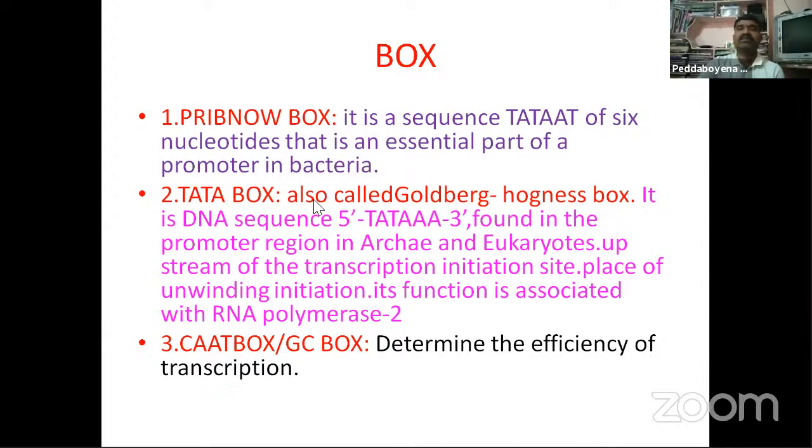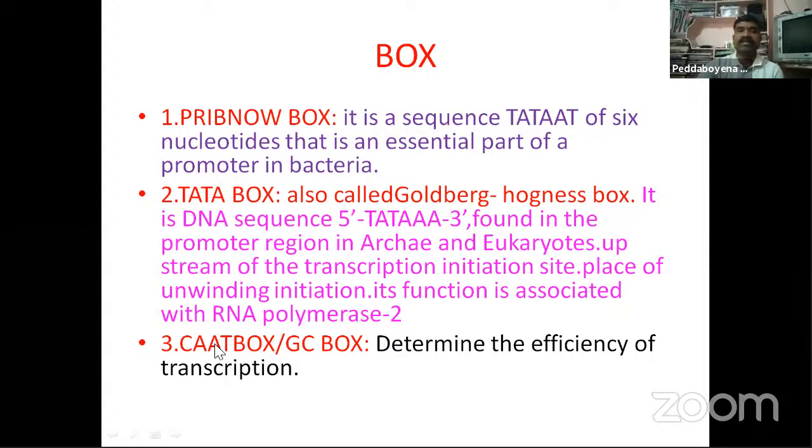Next, TATA box, it is also called the Goldberg-Hogness box. It is very important. TATA box is also called the Goldberg and Hogness box. It is a DNA sequence 5' TATAAA 3' found in the promoter region in archaea and eukaryotes, upstream of the transcription. Upstream means what? 5' to 3'. Initiation site, place of unwinding, initiation, its function is associated with RNA polymerase 2. So that is important, RNA polymerase 2.